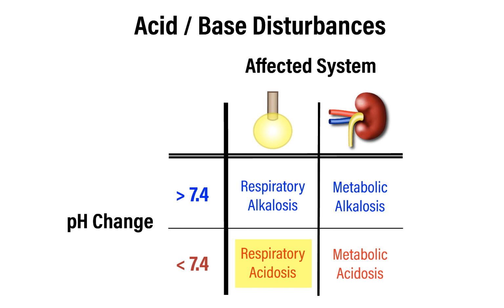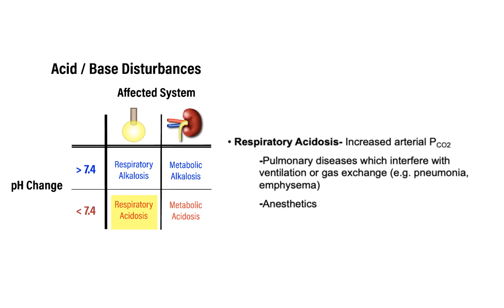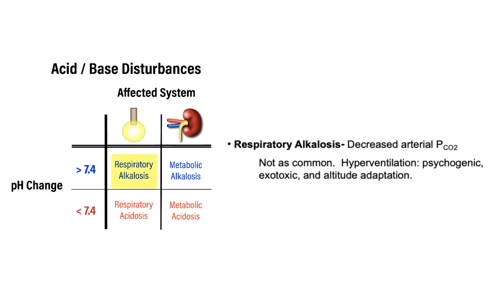So real quick, we have four basic categories of acid-base disturbances. We have respiratory acidosis, respiratory alkalosis, metabolic acidosis, and metabolic alkalosis. So what are some quick examples of these different conditions? Respiratory acidosis is characterized by an increase in arterial PCO2. This can be due to either an impairment to ventilation, say during a restrictive pulmonary disease such as fibrotic lung disease, or it can also be due to impairments in gas exchange, such as the case with conditions like pneumonia and emphysema.